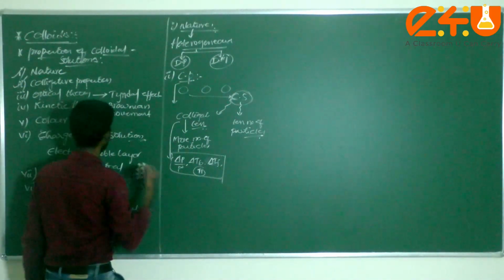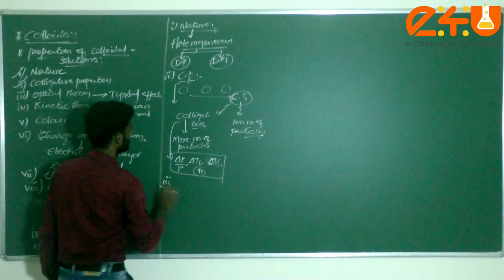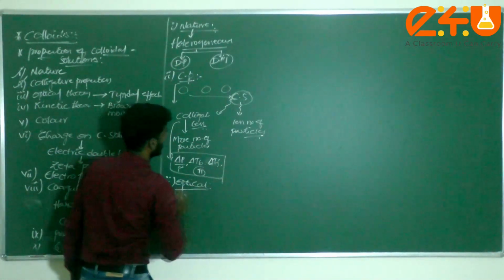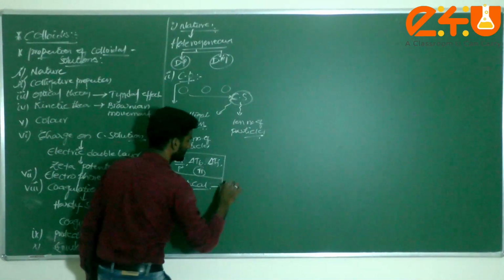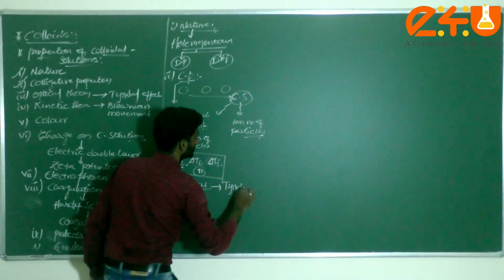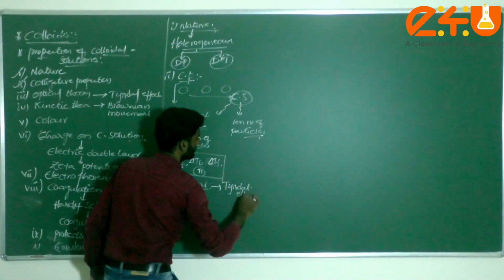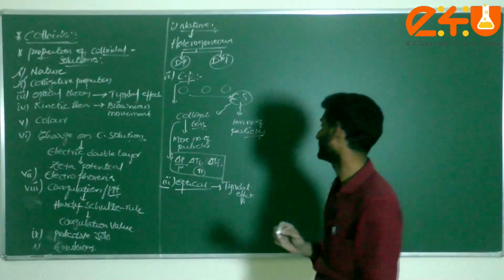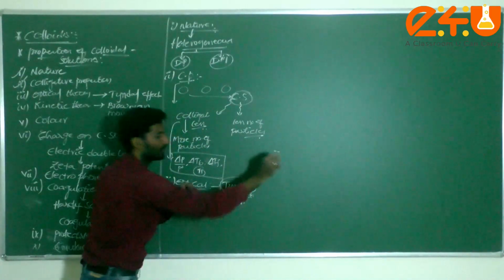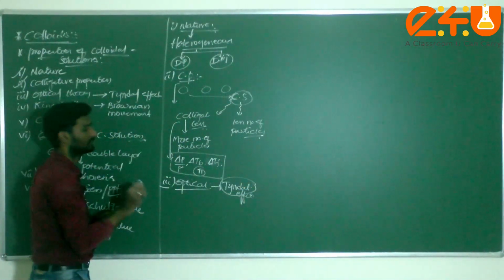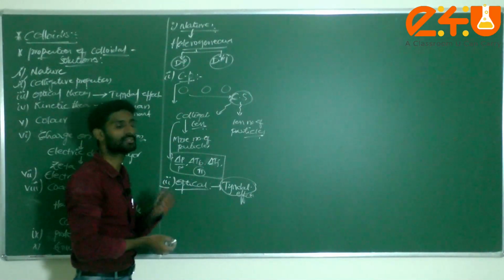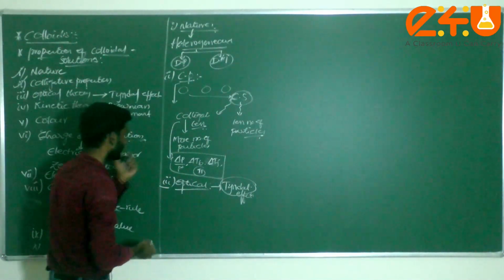Next one comes under optical, with respect to light. With respect to light, we have one effect that is known as Tyndall effect. First of all, what is meant by Tyndall effect, dear students? Try to remember. Tyndall is the scientist's name who gave the phenomenon of the property of a colloidal solution due to scattering of light.